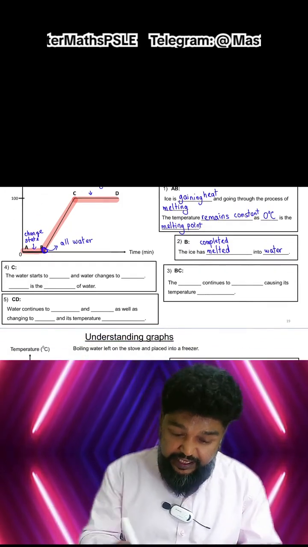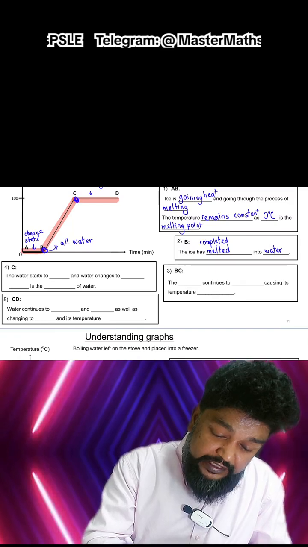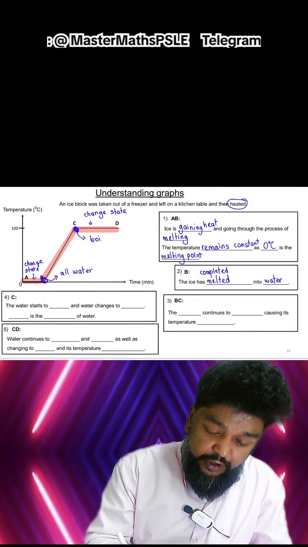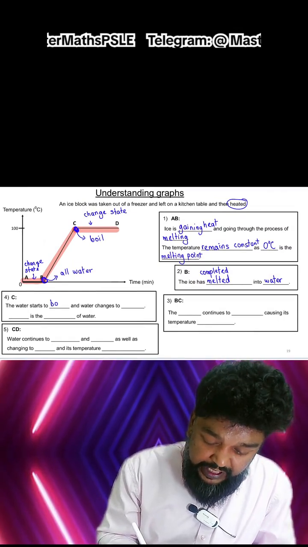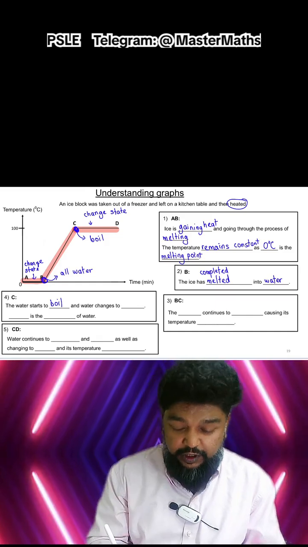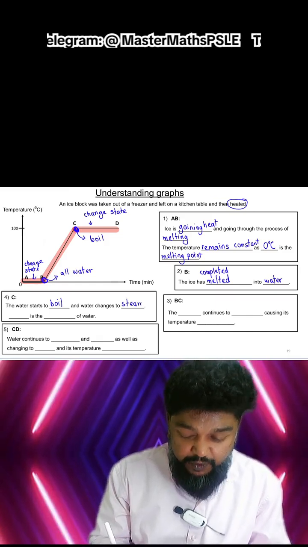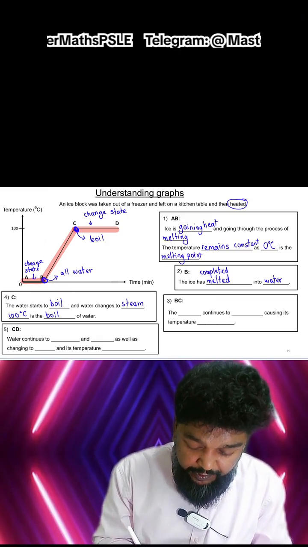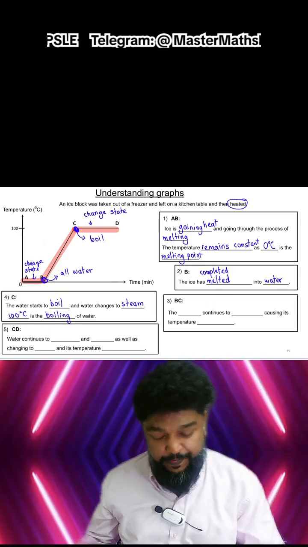At C, when it reaches 100 degrees, this is where it starts to boil. At C, the water starts to boil and water becomes steam. Why is that? Because at 100 degrees, it is the boiling point of water.